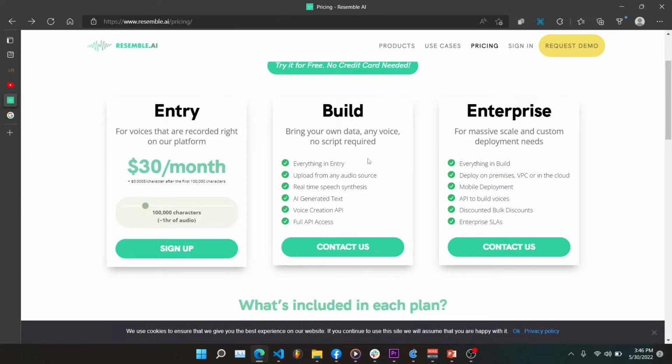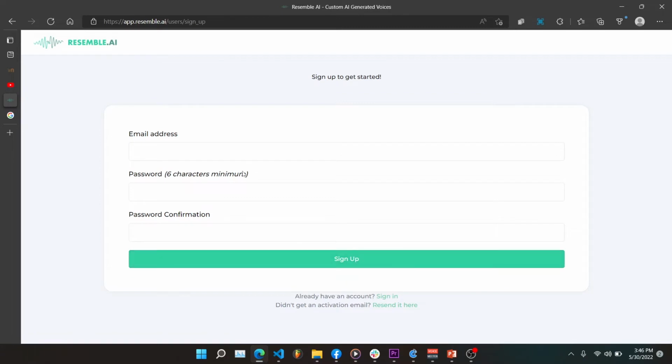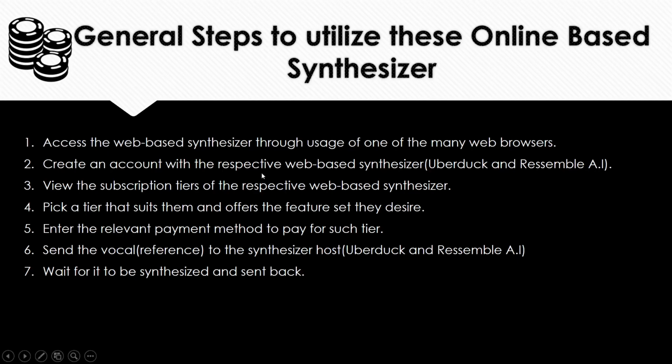Now it is the same for UberDoc, which is generally in the same format where there are tiers, and also if we go here and click on sign in, you have to create an account, right? You have to sign up to access these basic functionalities, right? And see the tiers offered. Step five, let's say the user finds a tier that suits them. They will have to enter the relevant payment info, right? Which could be a credit card, debit card, along those lines, to obviously pay for such tier, right?